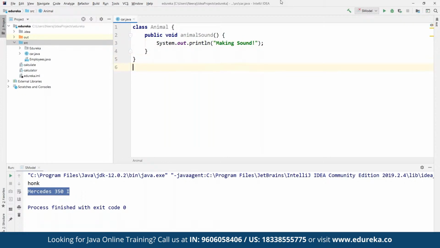Now let's create another class. Suppose here we define a class Dog, and this is going to extend Animal as a part of inheritance.